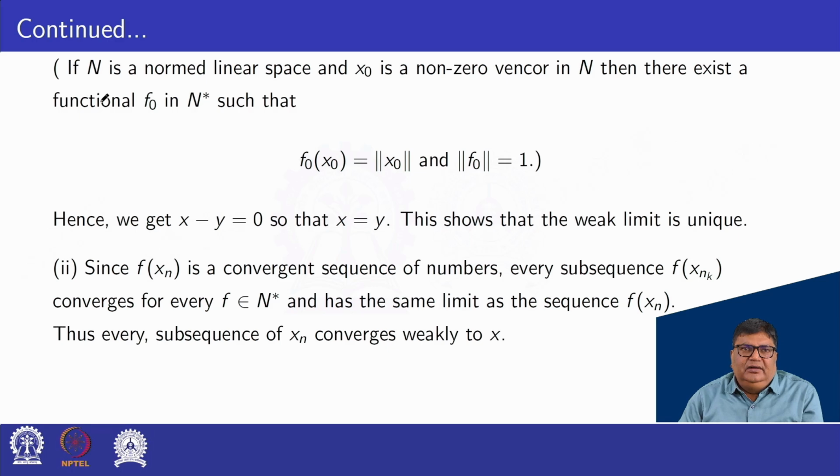If N is a normed linear space and x0 is a non-zero vector in N, then there exists a function f0 in N star such that f0 of x0 equals norm of x0 and norm f0 is equal to 1.